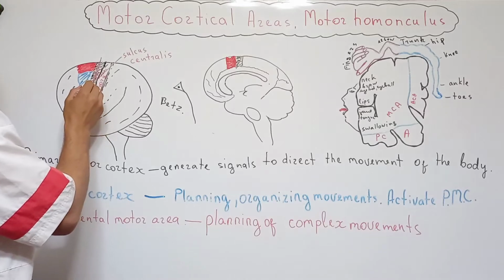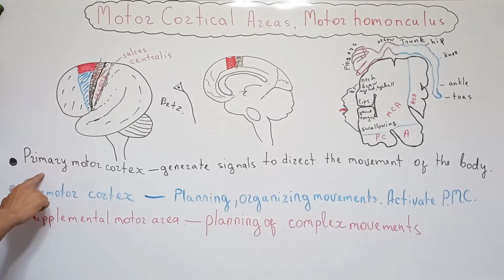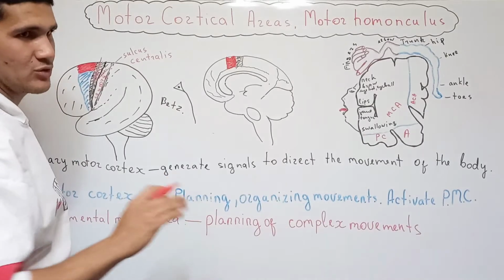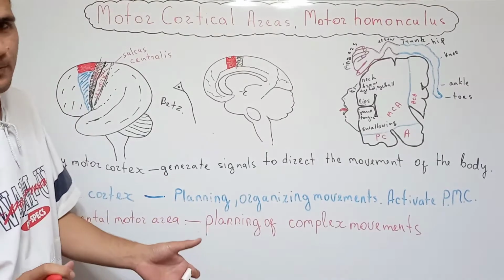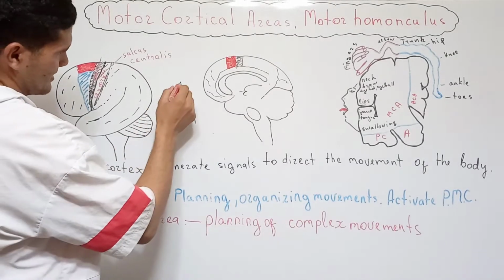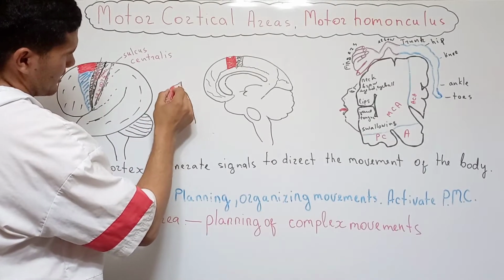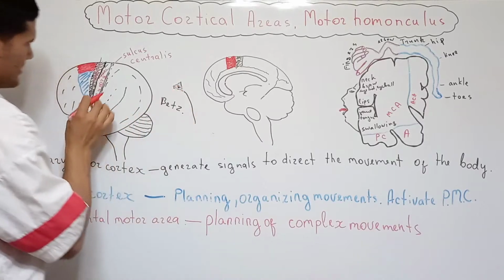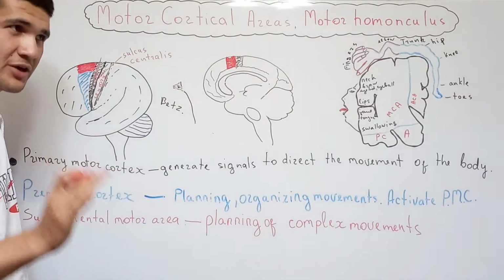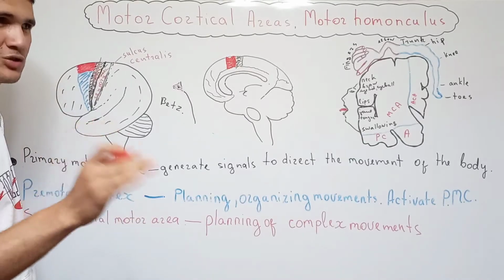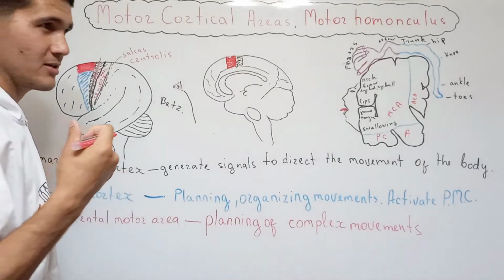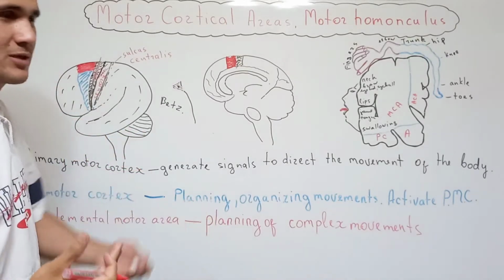The primary motor cortex is located in the anterior part of the central sulcus, and its function is generating signals to direct the movement of the body. Okay, I should talk about the Betz cells. Betz cells are located in the primary motor cortex, and their main function is generating action potentials to stimulate muscles, and as a result the muscles can contract and you can perform some kind of actions.